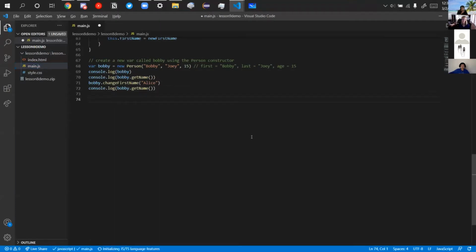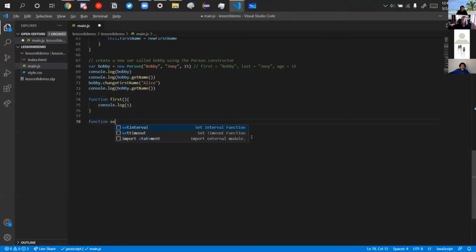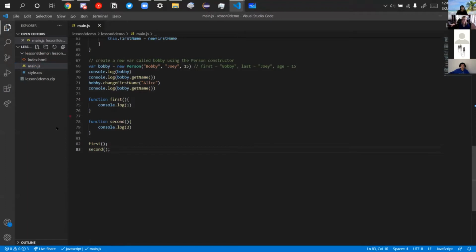So to first demonstrate callback functions, we're gonna create 2 separate functions. The first one's gonna be called first, and we're just going to console log the number 1. And then we're going to create another function that's pretty much identical. And this time we'll console log 2, right? This one's called second. And then we're going to call each respective function. So we're going to call first, and then second. And then hopefully when we call this, we should see in the console, right, 1 and 2. And then I'm also going to run this on a server.